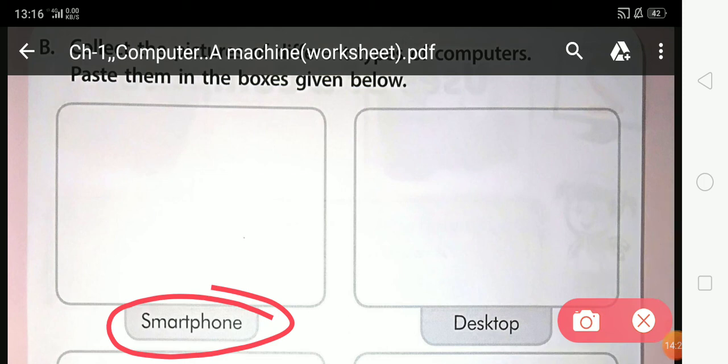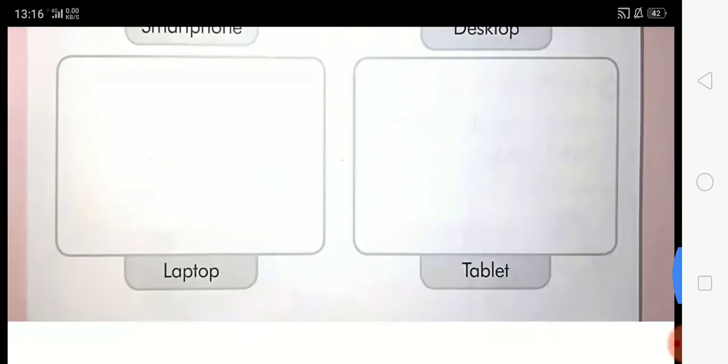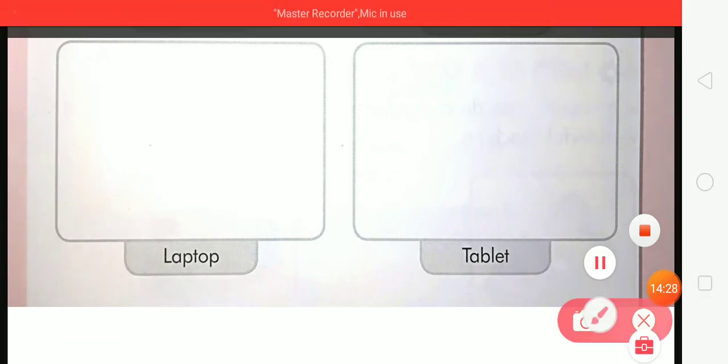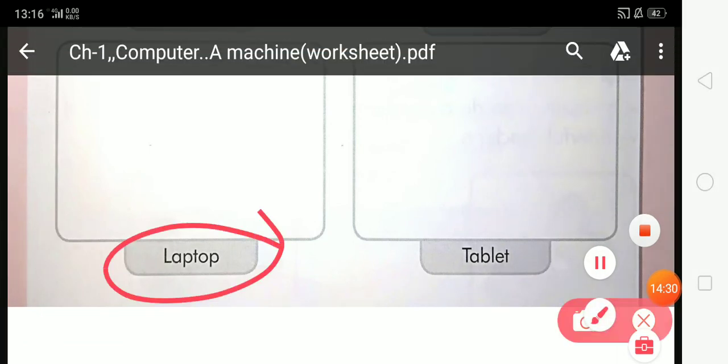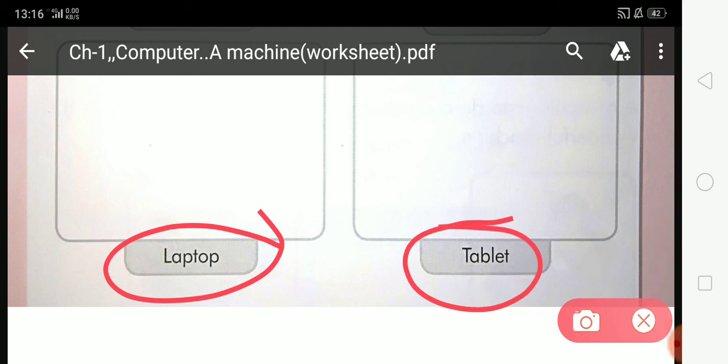In the second, the picture of a desktop. Now come on, next. In the third, the picture of a laptop. And in the fourth, the picture of a tablet. So students, you have to paste the pictures of the computers according to their names, which are given at the